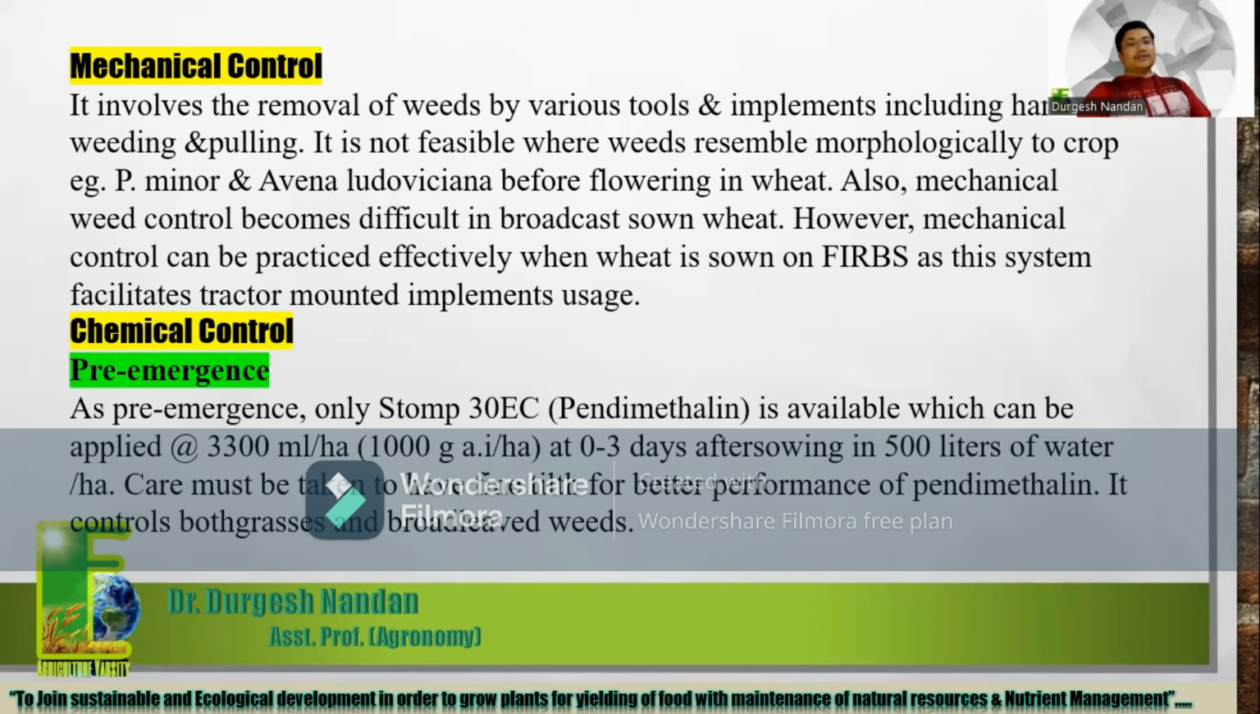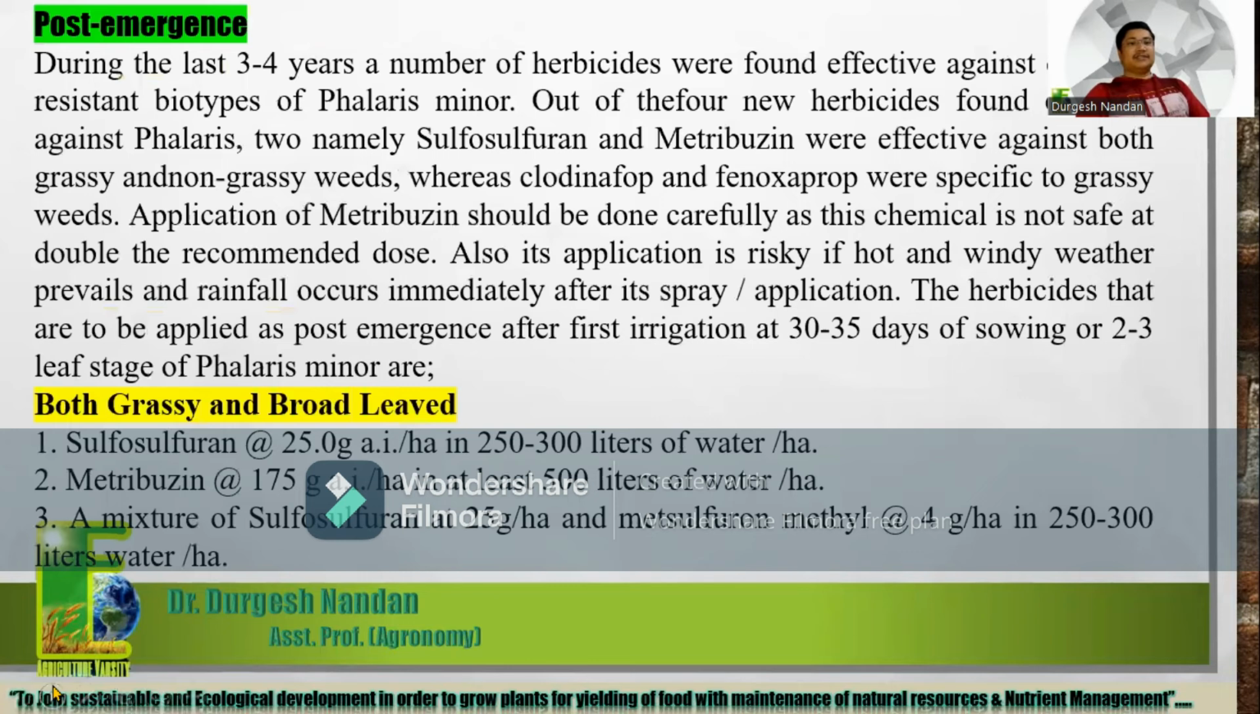So if we prefer mechanical control or cultural practices, we should adopt sowing by drilling methods or FIRB methods, which are more effective for water conservation and for intercultural operations. And now next one, chemical control. We have already discussed chemical control. It is also given here: pre-emergence and post-emergence herbicides, for grassy and broad-leaved weeds, which types of herbicides you should use, and how much amount. It is already given here, so you can study.